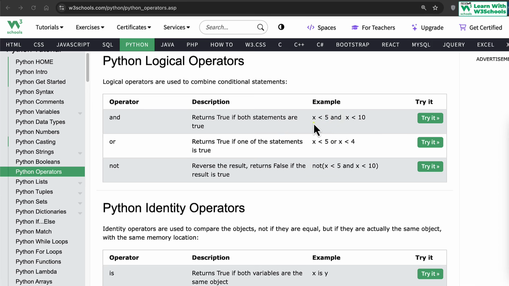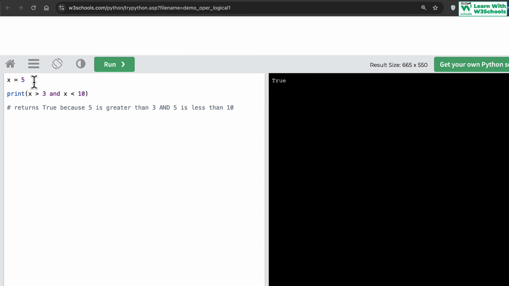So what this now means is that we're saying x is less than 5 and x is also less than 10. So now we are using two comparisons before we make a final decision. Similarly, x is less than 5 or x is less than 4. Let's see an example to better understand how things are working. So x is 5, and then I can say, for example, x is greater than 3, the condition is true, and x is also less than 10.